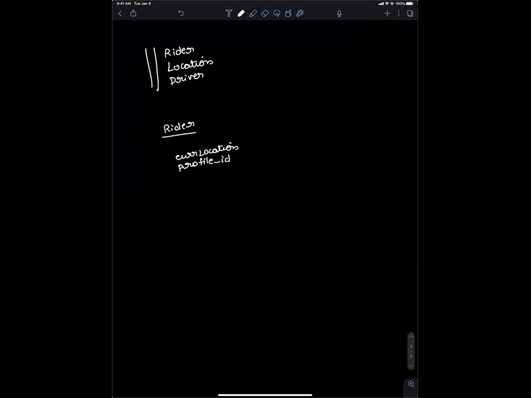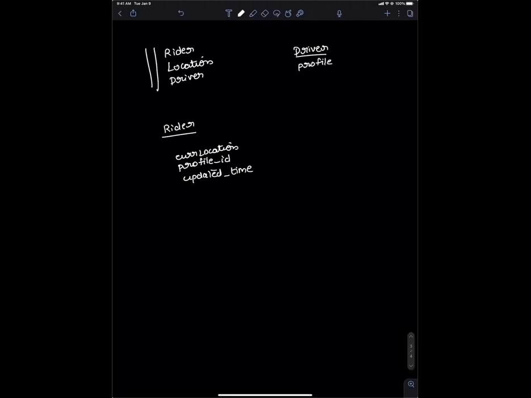This is not even stored basically until you start a ride, but this is what I have in mind in case the rider looks for an Uber and then he clicks on, okay, I want to start a ride. You have date, updated time, basically. Driver is a separate table. I have again a profile ID, which is a profile location. So my question would be, why a different table for rider and driver? Why not the same?